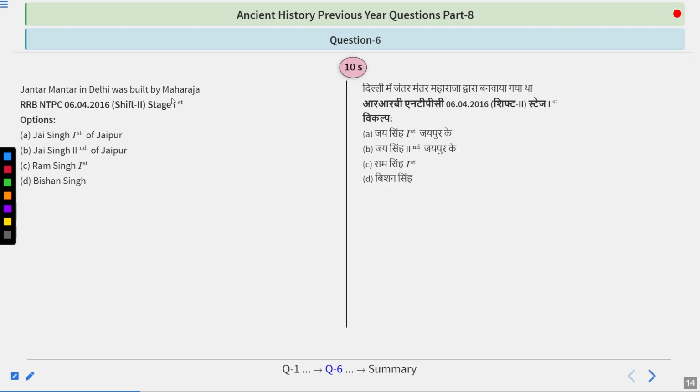Jantar Mantar in Delhi was built by Maharaja. So options are Jai Singh first of Jaipur, Jai Singh second of Jaipur, Ram Singh first, or Bishan Singh. So this question is quite a confusing one. So try to answer with your whole knowledge.